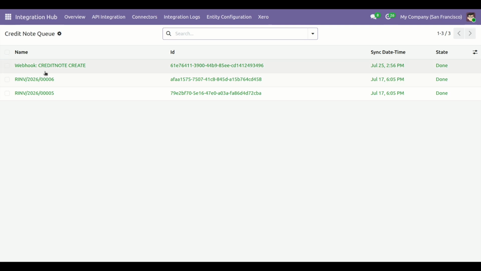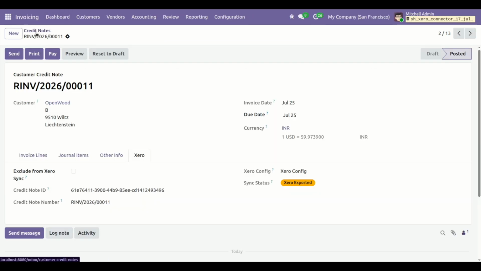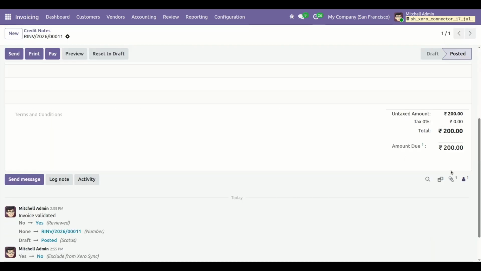Now go to the credit note. Here you can see one attachment imported successfully.